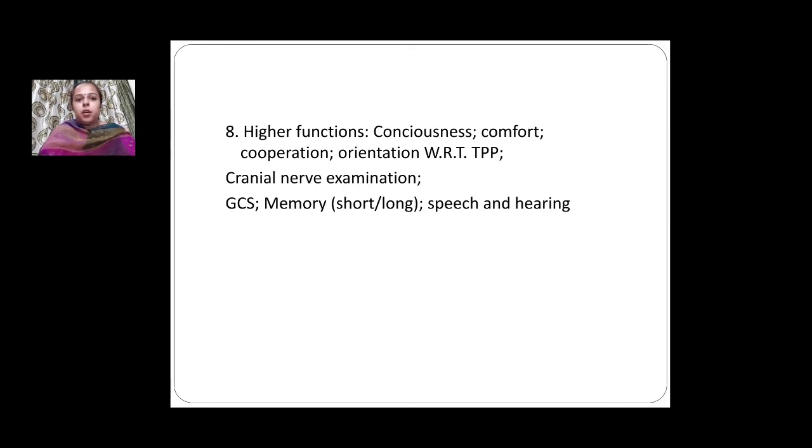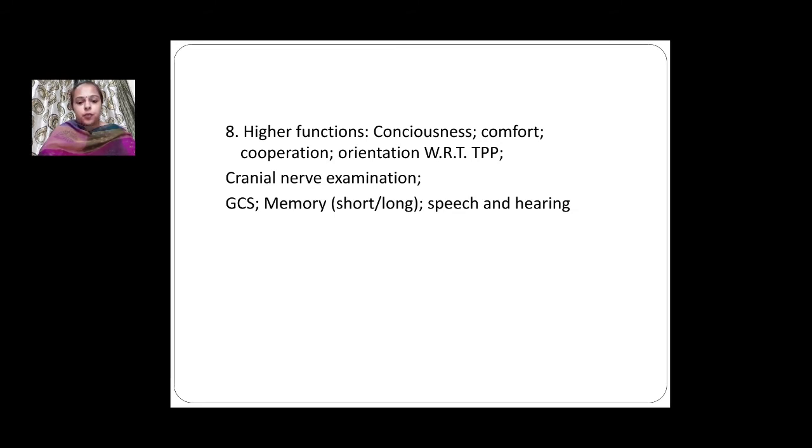Next, memory is noted. Short term and long term memory is noted. For the short term, we can ask, for example, what he ate for the morning breakfast, and for the long term memory, we can ask when he was born, or how many children he has.